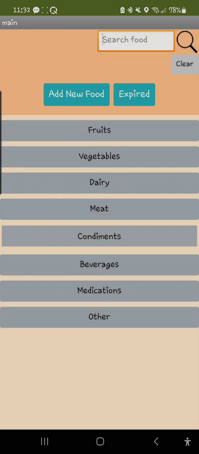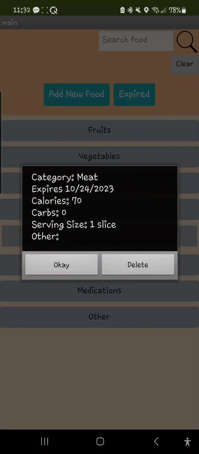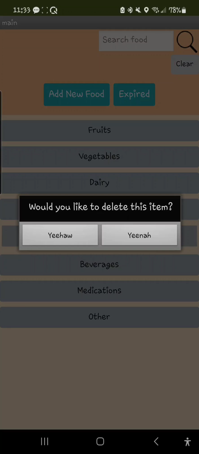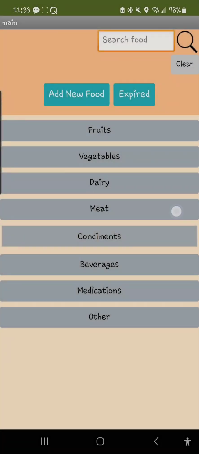Now, to delete an item, such as our ham because it's expired, we'll go into the category, click our ham, and the pop-up will show up again. We're going to click the delete button, and it'll ask us to verify. If we say yes, it'll delete it, and now it's no longer there.